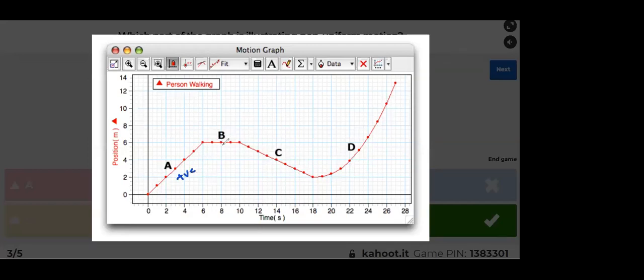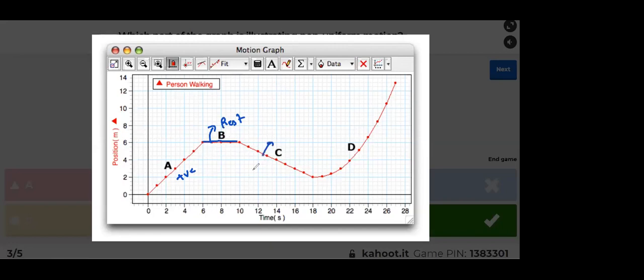What's the meaning of B, guys? B has zero slope, which means it is not moving. It means it is at rest. It is not moving, yes or no? Because position is not changing. Even though the time is changing, position is not changing. So it is at rest, right?